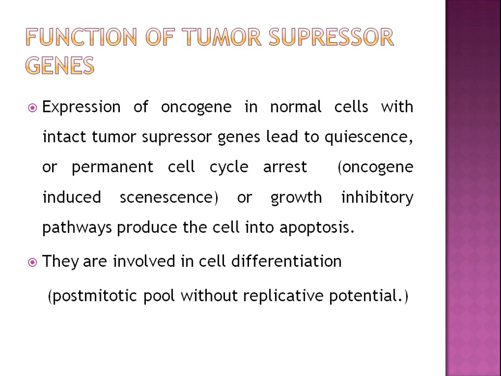So, expression of oncogene in normal cells with intact tumor suppressor genes leads to quiescence or permanent cell cycle arrest, that is oncogene induced senescence, or growth inhibitory pathway which pushes the cell into apoptosis in case of a normal tumor suppressor gene. They are involved in cell differentiation, that is post-mitotic pool without replicative potential.